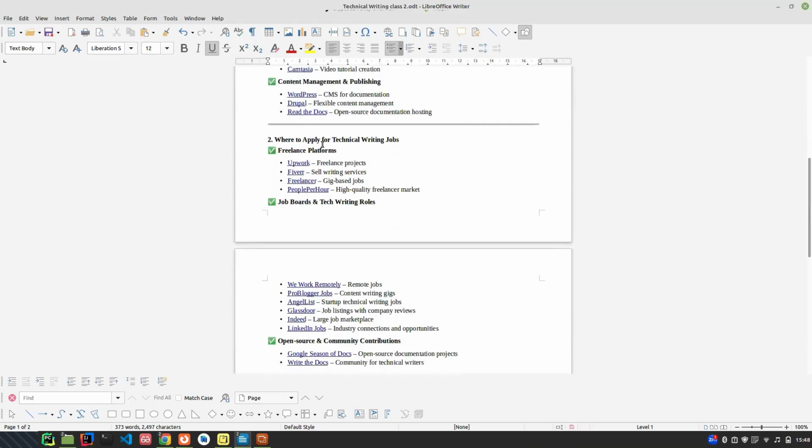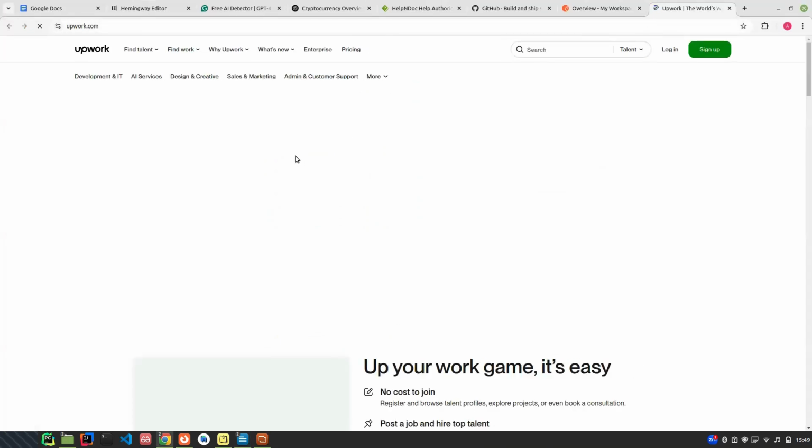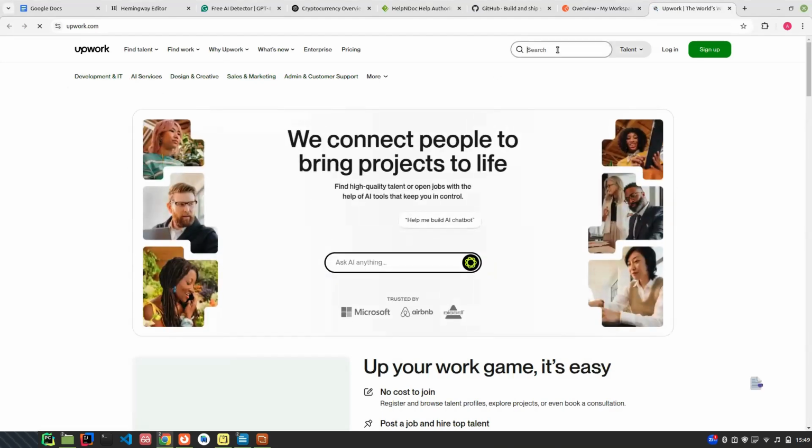So let me go to where can I apply for technical writing jobs. Freelance websites. There's Upwork. And click on Upwork. Upwork is like a platform. You can see find talents, you can see find work, right? And there are different niches, right? So I can search for technical writing so that you people will see that you can make money from this thing.